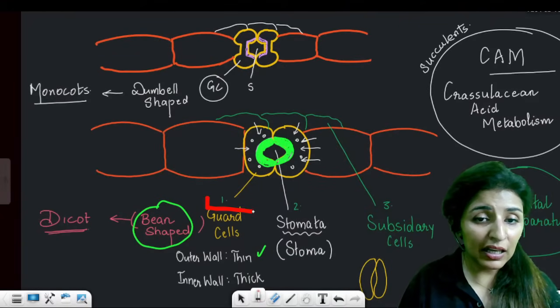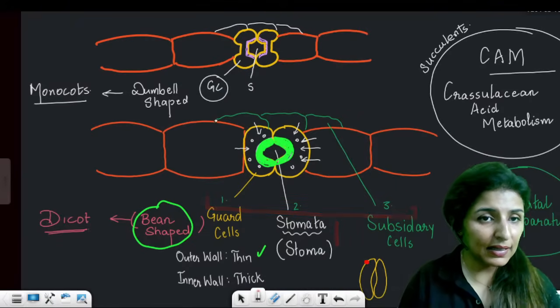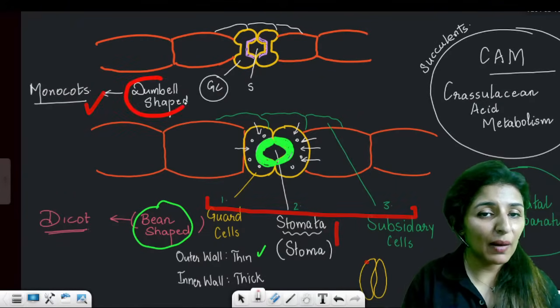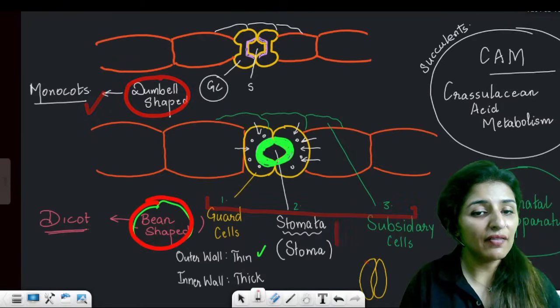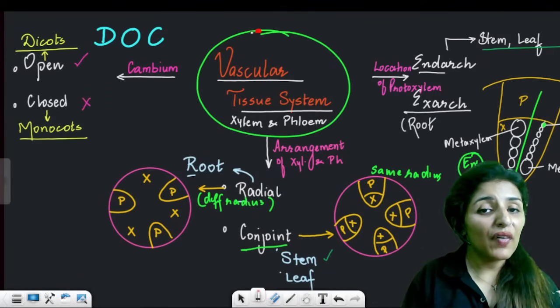What does the stomatal apparatus consist of? It has three components. Remember: guard cells, stomata, and subsidiary cells. Clear? Monocots will always have dumbbell-shaped guard cells and dicots will have bean-shaped guard cells. Clear to everyone? Now, coming on to vascular tissue system.